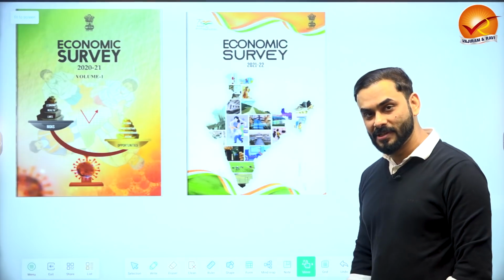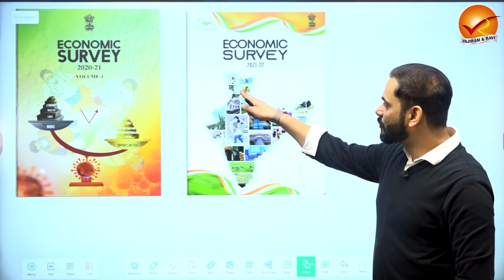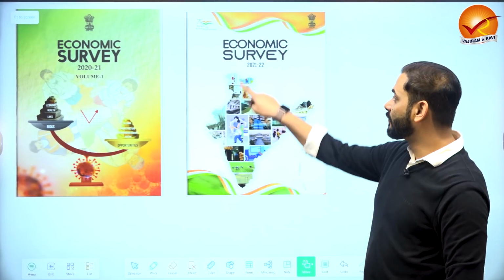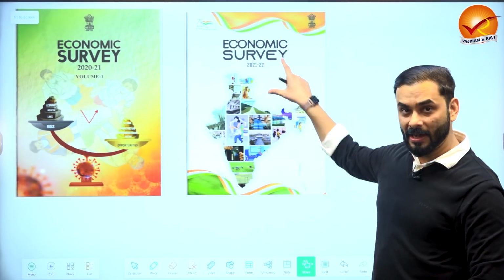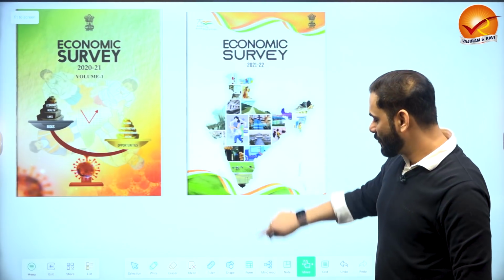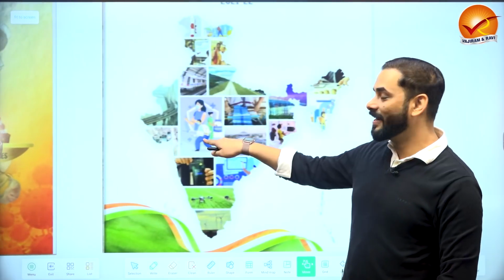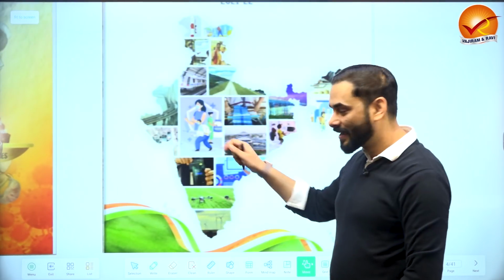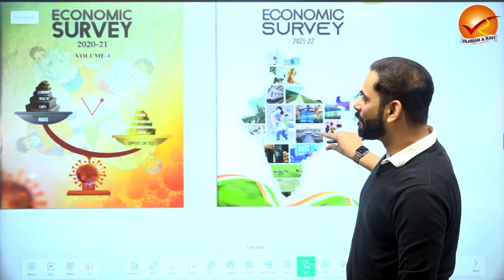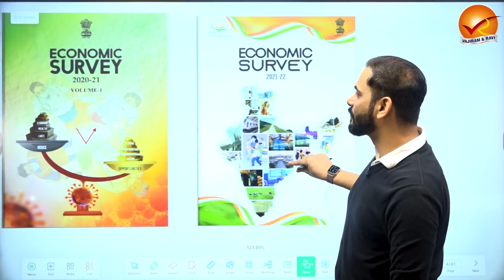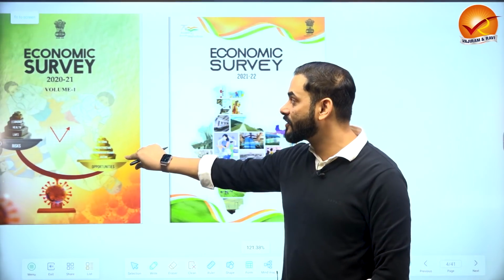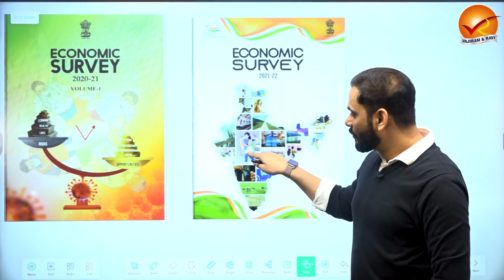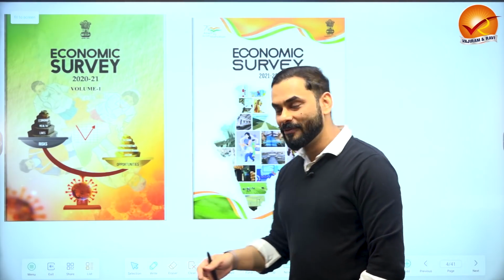In this year's economic survey, there are so many things given in terms of pictures on the cover. So this is 2021-22, the current economic survey. Here, as I told you a few minutes back, there is a doctor running after people with an injection in the hand. It's a vaccine. Last year, overall health was very, very important and it was the central theme. But this year, what is the theme? The doctor is running with a vaccine.